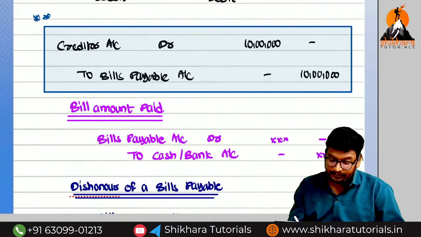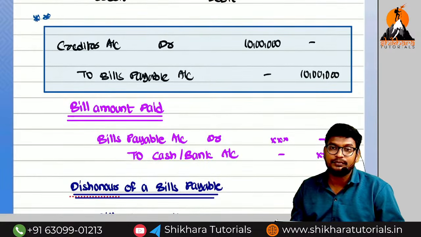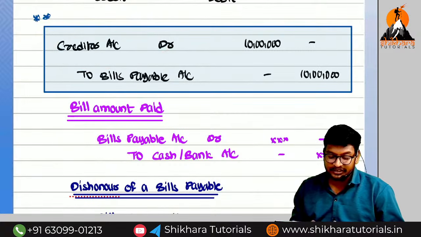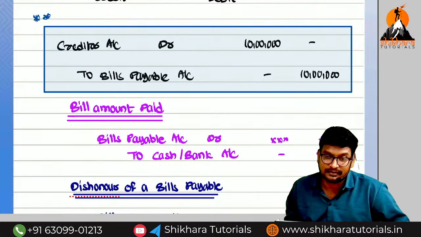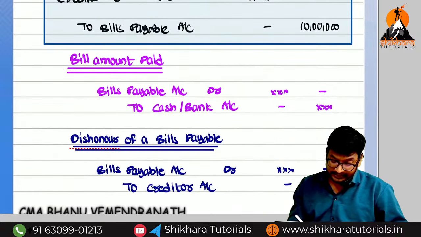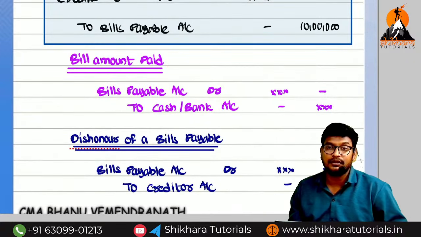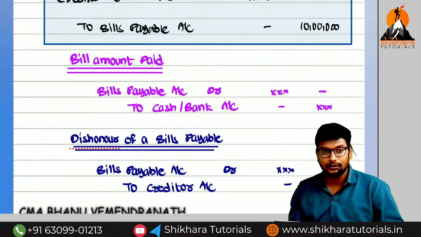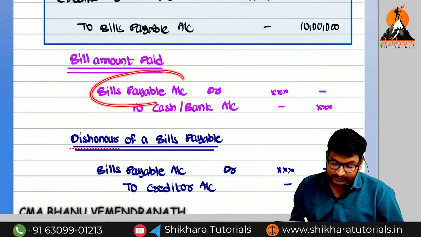So what is the entry, amma? Creditor account debited to bills payable account. For the purpose of bills payable, creditor value increases or decreases? Decreases. At the time of making the payment on bills payable, value decreases and cash goes out, amma. Goes out. Bills payable value decreases means which side?